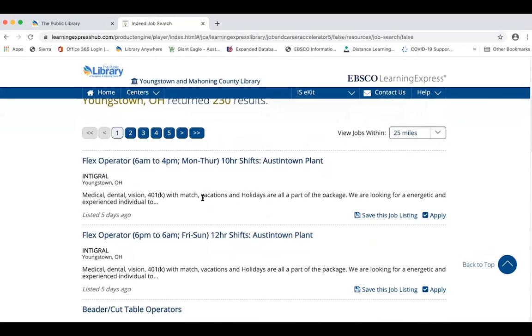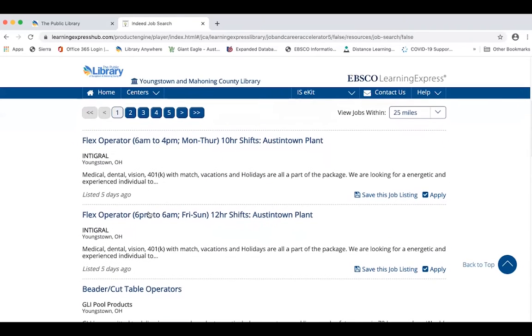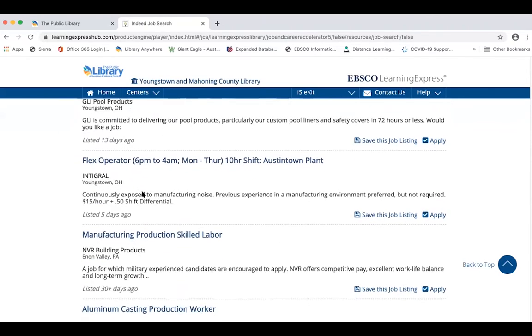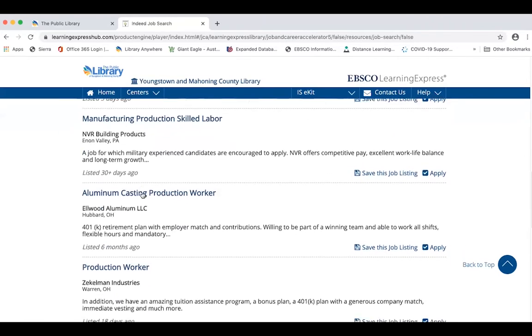The nice thing about this center search is that it tells you how long ago the job was posted on the Indeed job board. And it's handy to pay attention to that, because if it was posted a long time ago, so if we scroll down here, we've got 5 days, 30 plus. Here's one that was posted 6 months ago or more, and we have a 30 plus days ago. Those you have to check to see if they might not really be hiring anyone. They may have already hired someone, and they just forgot to take the job ad off of the Indeed job board.